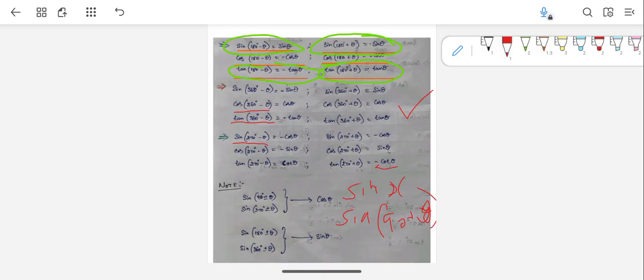So even in that, if you look deeply at the right hand side itself, you have two things. First is sign, positive or negative, right? And another thing is which trigonometric value. Means sin 90 plus theta will be plus or minus. Okay, that's the first thing. Second thing, let it be plus or minus, but sin 90 plus theta means sin theta or cos theta or even tan theta?